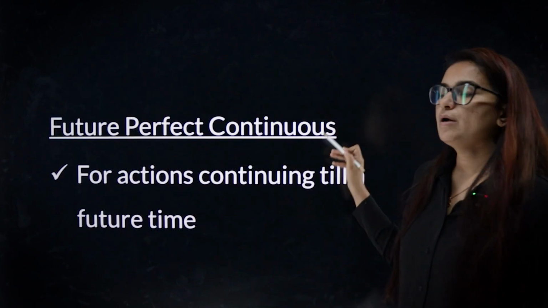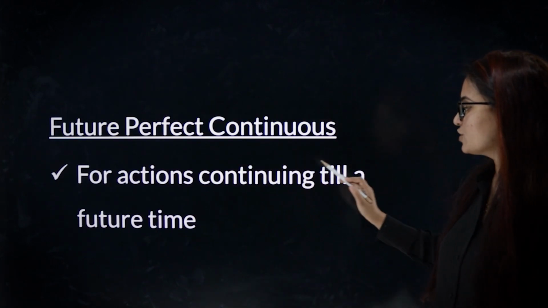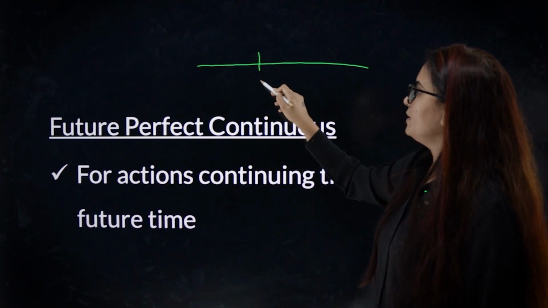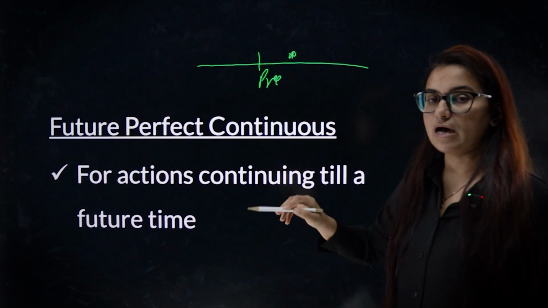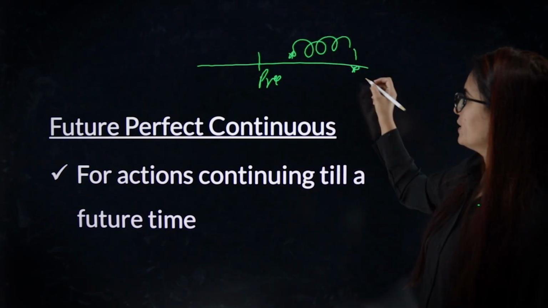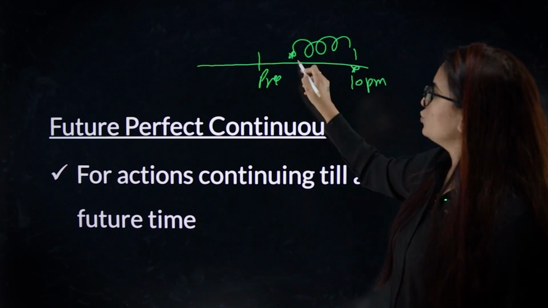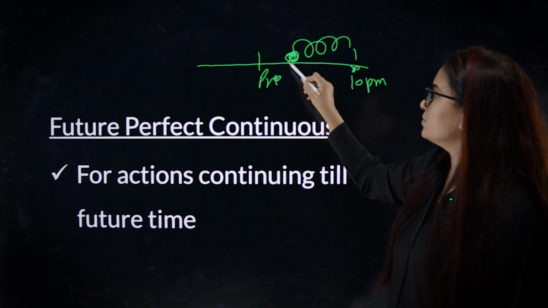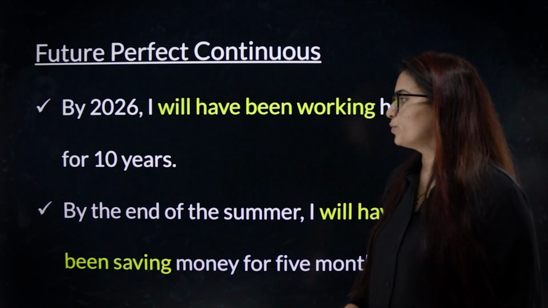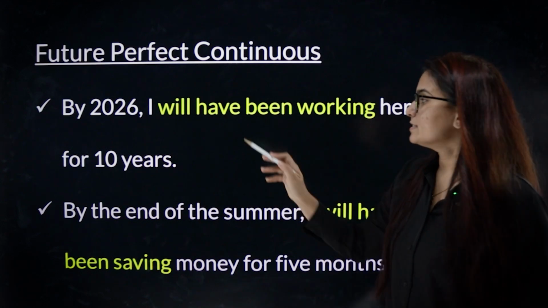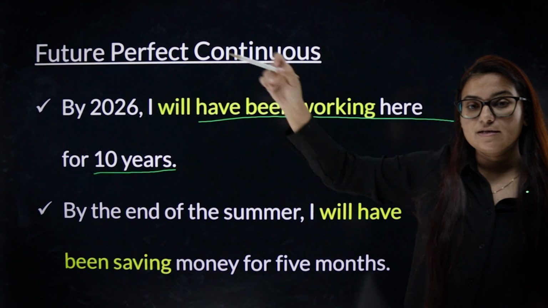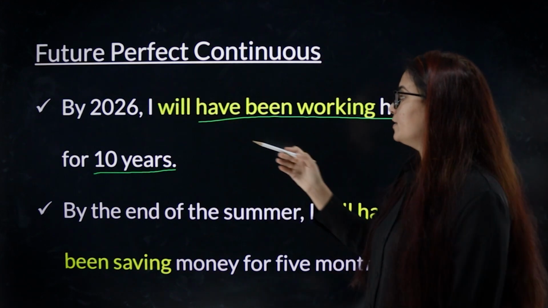Next we have future perfect continuous tense for actions continuing till a future time. Timeline, let's say present tense. This action will start. It will continue and there will be another action till a future time. Let's say this is 10 p.m. So you might have started something. That something will continue taking place till 10 p.m. The process will keep on going. By 2026, I will have been working here for 10 years. By 2026, my work will have been continuing.